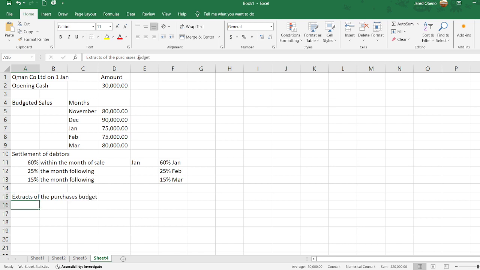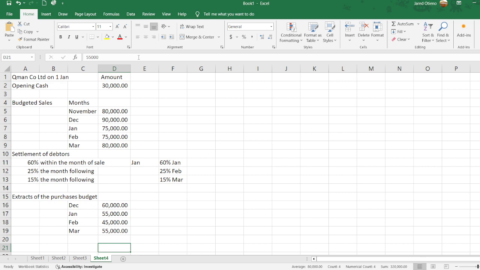Purchases budget is as shown below. So we have December again, then January, then February, then March. So this is how their purchases are looking like: 60,000, 55,000, 45,000, and 55,000. We are given this additional information that all purchases are on credit, and past experience shows that